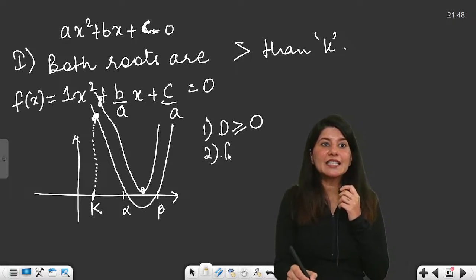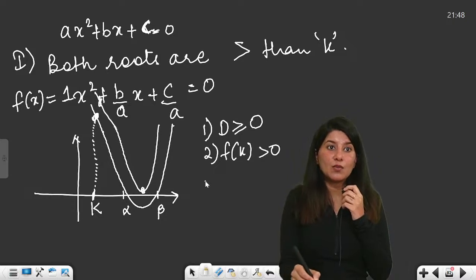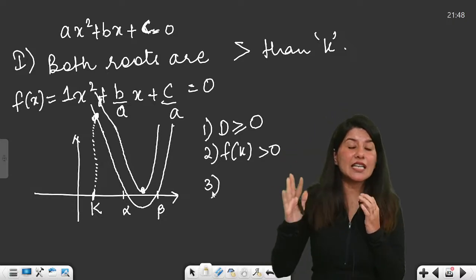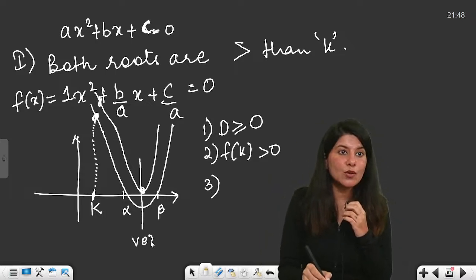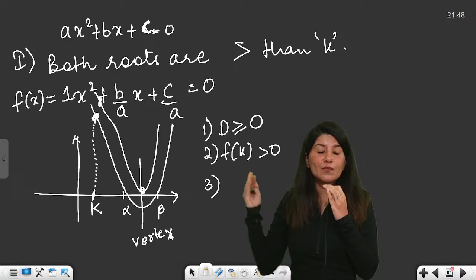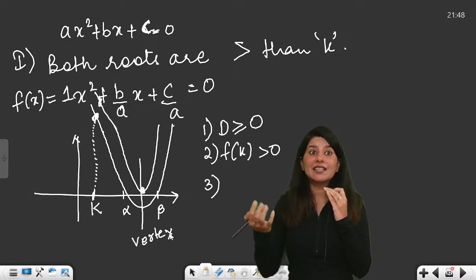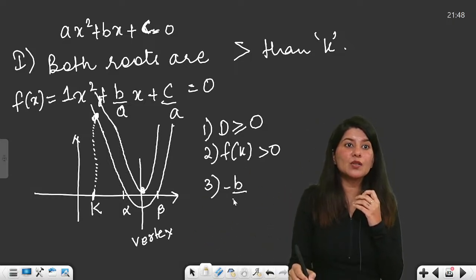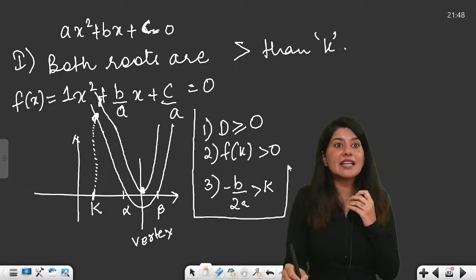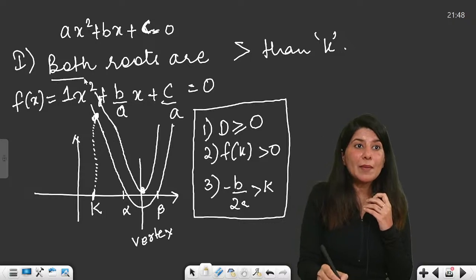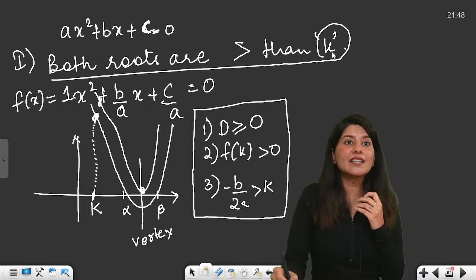So second thing is f of k is positive. And what about the third thing? Third thing, the condition will lie on my vertex. Can you see my vertex exactly lies over here? And my vertex on the number line is greater than k. That means minus b by 2a becomes greater than k. These are the three necessary and sufficient conditions for both my roots to become greater than real number k.